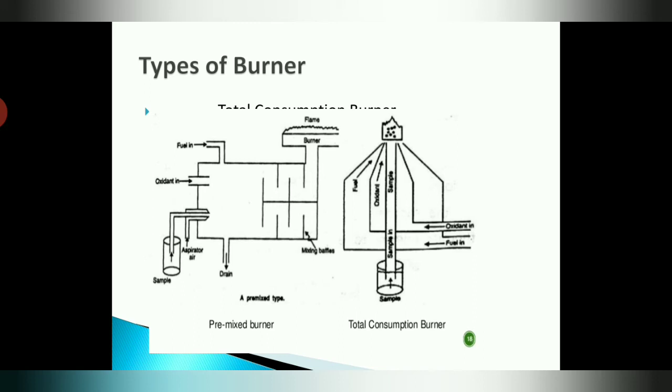A main 1 mark question gets asked: which type of fuel is used for the generation of the flame in the AAS system? In that case you have to write coal gas, hydrogen gas, acetylene, butane or propane, generally used as fuel for generating the flame.